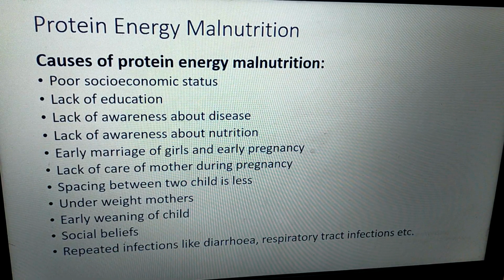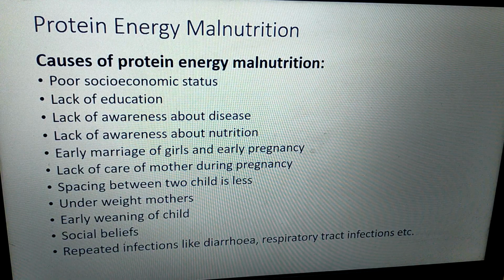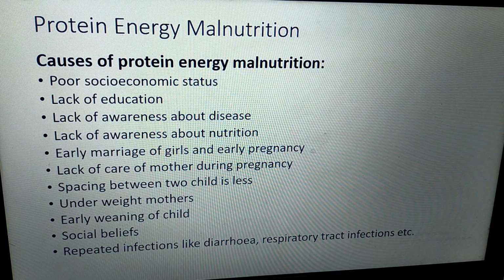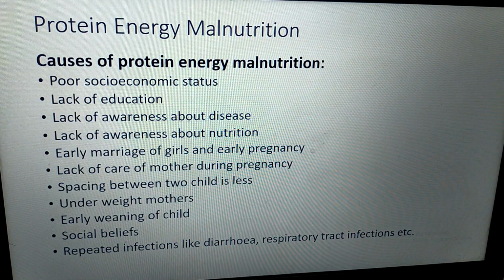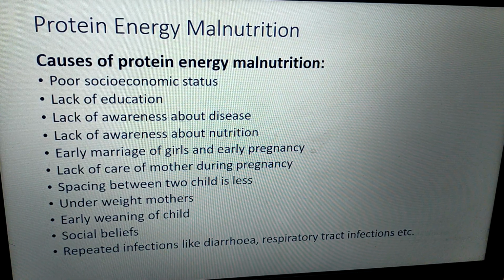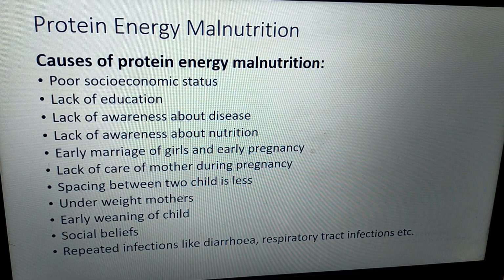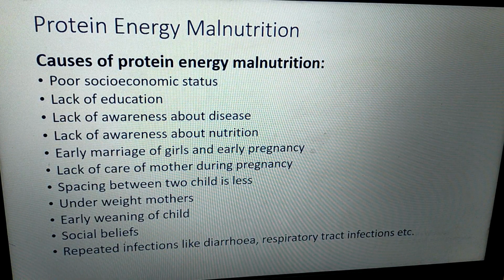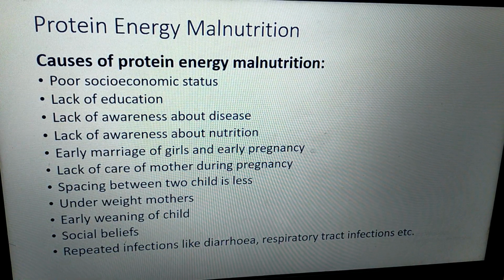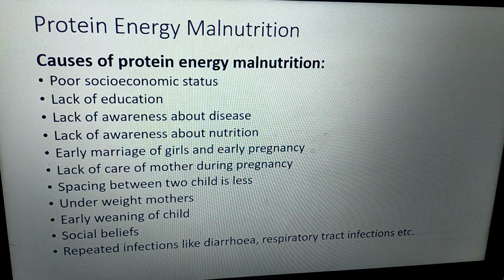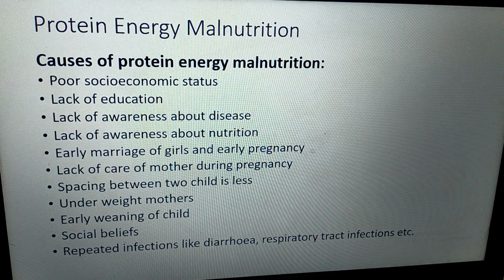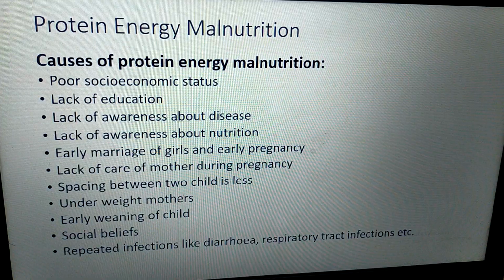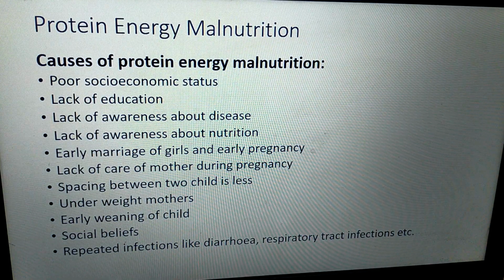Spacing of two children is less. Here, babies are born one after another with a short gap. In such cases also these babies will not get enough food or nutrients from the mother's body because she has not fully recovered from the previous pregnancy.